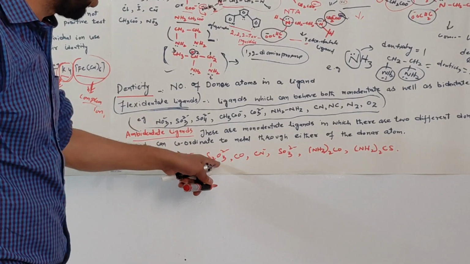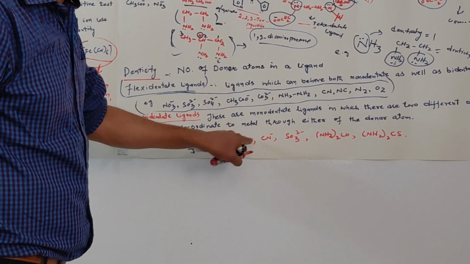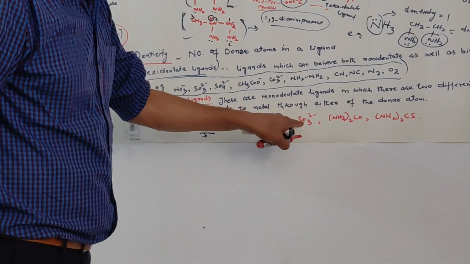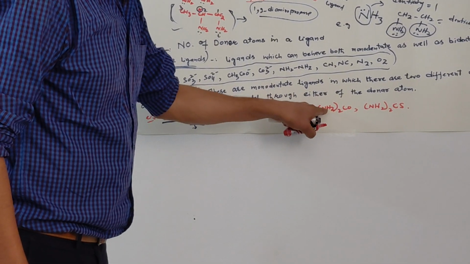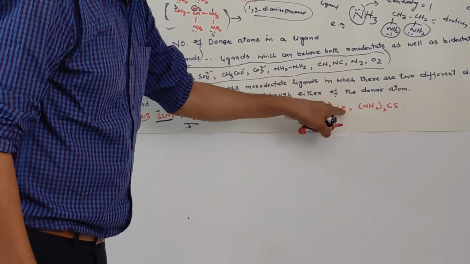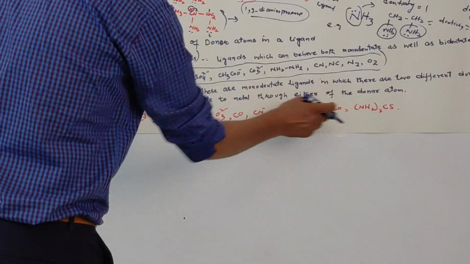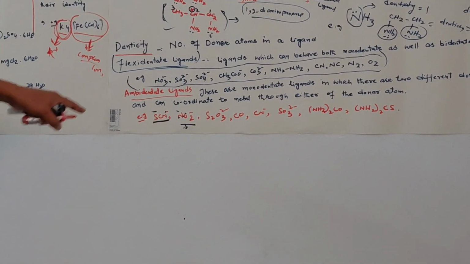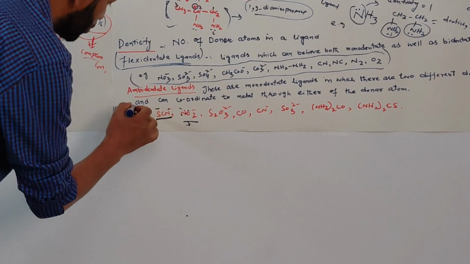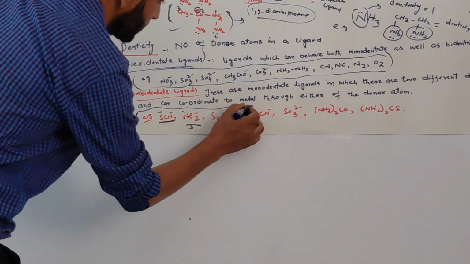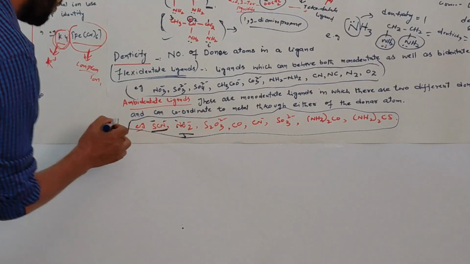Here sulfur, S2O3 2 negative is an example. S2O3 2 negative, CN negative, SO3 2 negative, and NH2CONH2 with C=O, and NH2CSNH2 with C=S. These are examples of ambidentate ligands. This question may also be asked in competitive exams, so you need to remember these examples.